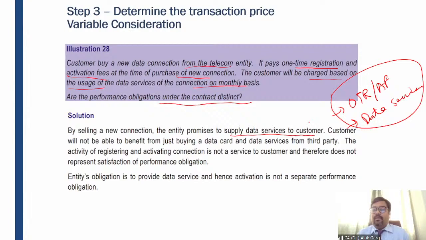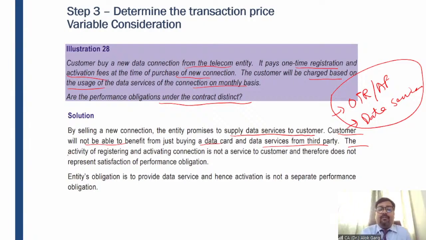So by taking a membership fee, by selling a new connection, the entity promises to supply data services, or the entity promises to supply yoga classes to the customer. The customer will not be able to benefit from just buying a data card and data services from a third party, right? In my example, the customer cannot pay me a membership fee and take yoga classes from another vendor. Only if the customer comes to me will he get the benefit of paying this particular membership fee.